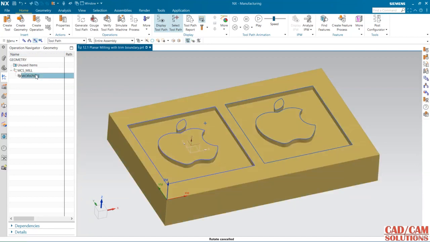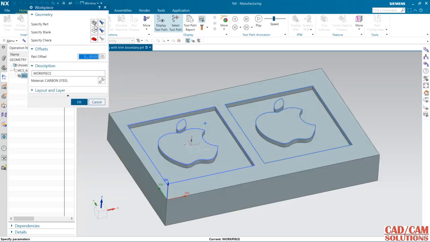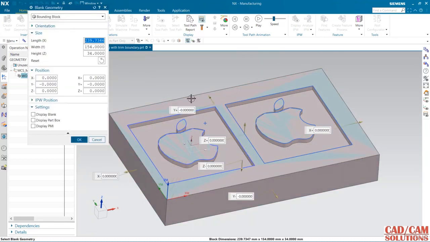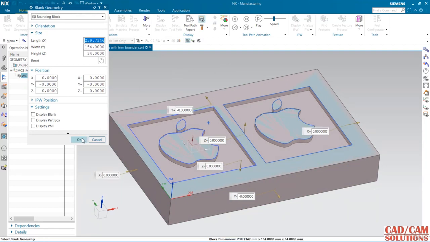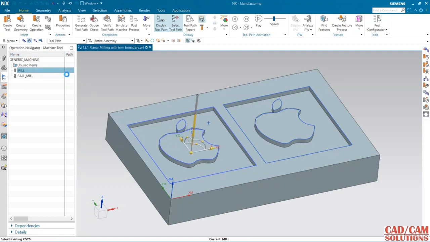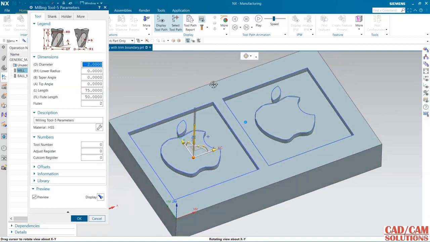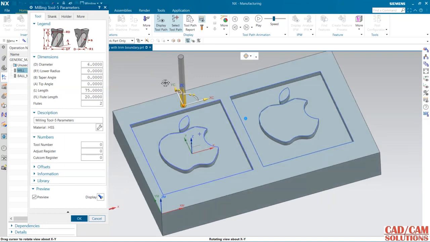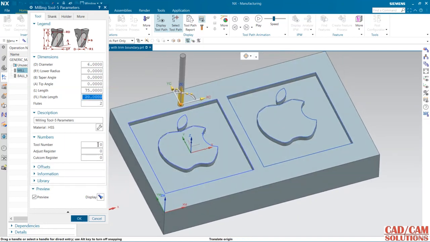So first of all, MCS is on top of this face, and now I'm defining my workpiece and blank as a bounding block. Now the tool. I'm going to increase the size of this tool. Increase this size and length. So this is the tool which I'm going to use.